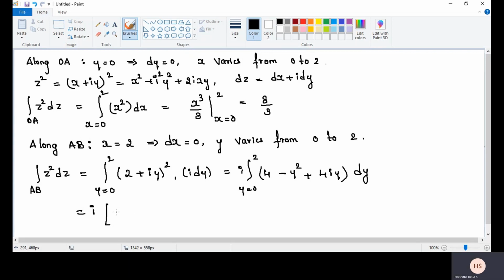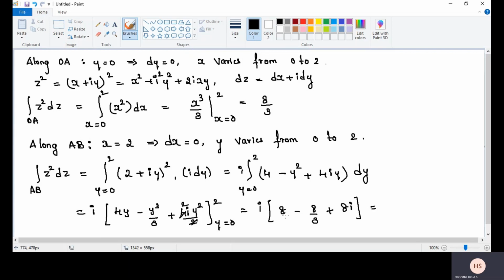I open the bracket and do the integration: 4y minus y cube divided by 3 plus 4iy square divided by 2, y is equal to 0 to 2. I into 8 minus 8 by 3, plus 2 into 4, that is 8i.